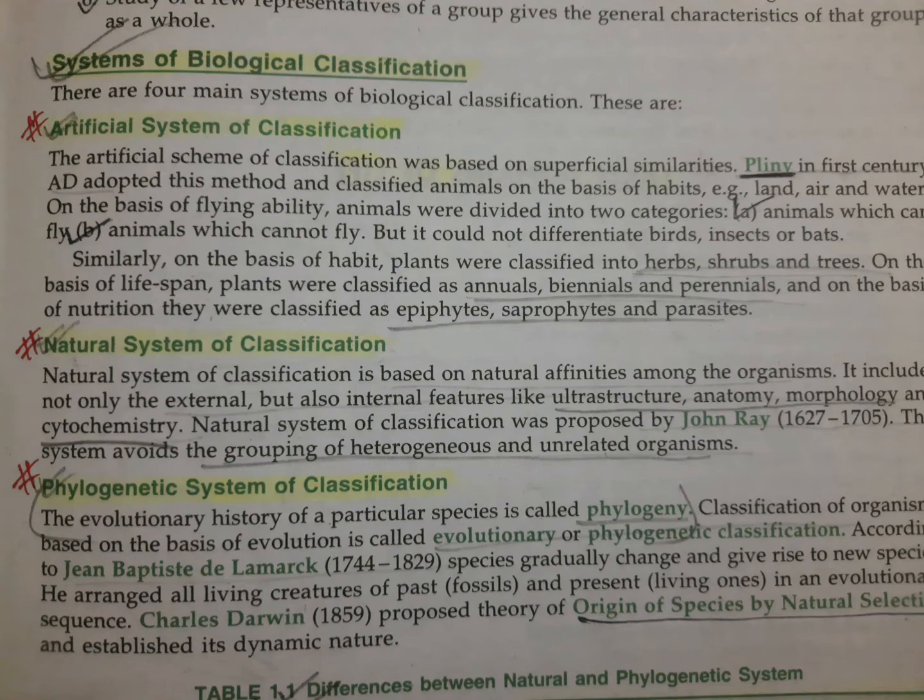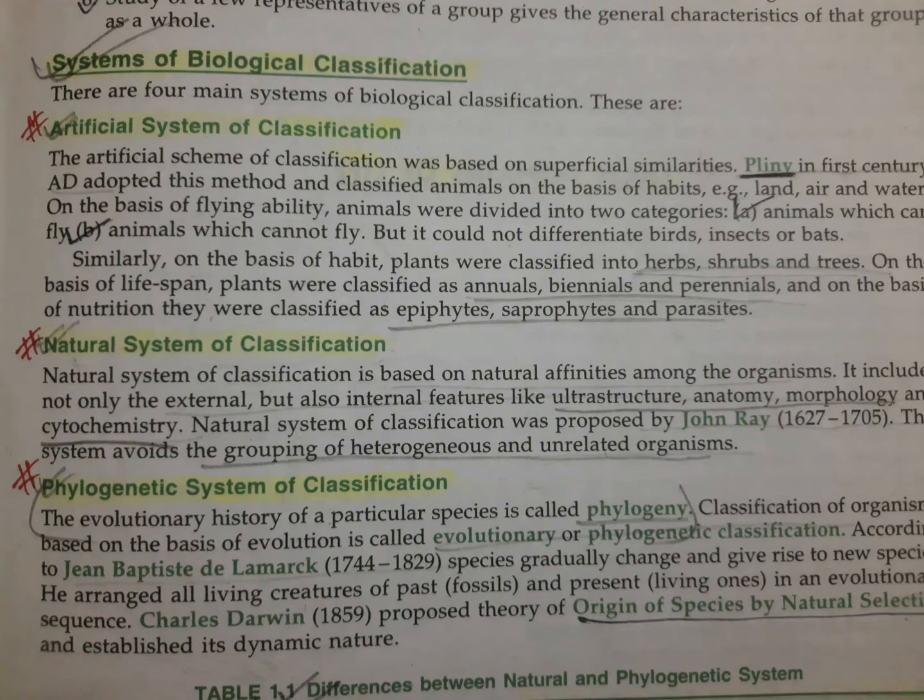Next is the natural system of classification. It includes not only the external characters, the morphological characters which we can see from outside, but also some internal features like the ultrastructure, the anatomy, including morphology and cytochemistry, meaning the structure of the cell and which components are present inside the cell. This was proposed by the scientist John Ray.